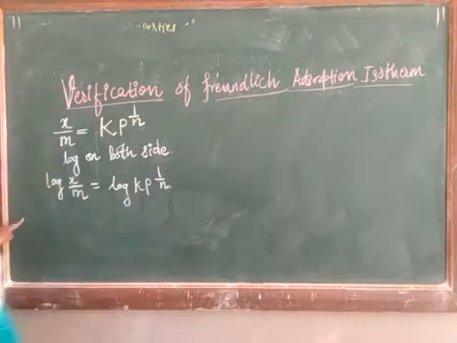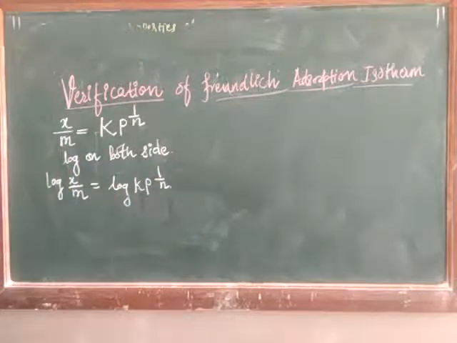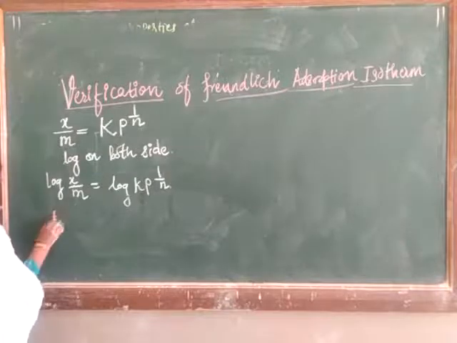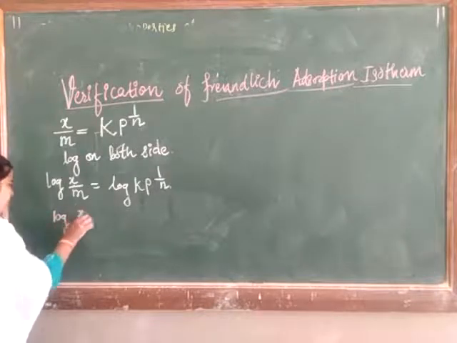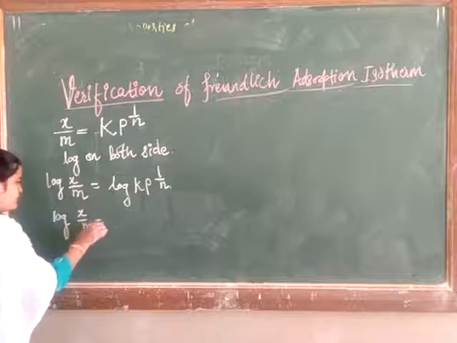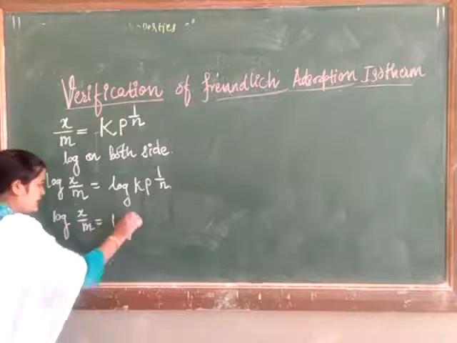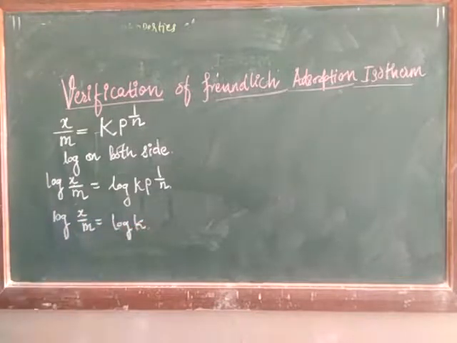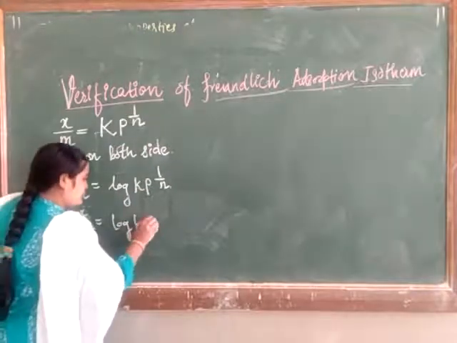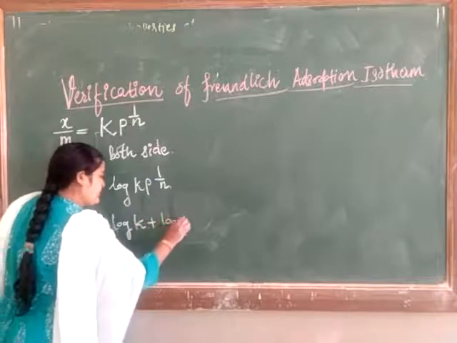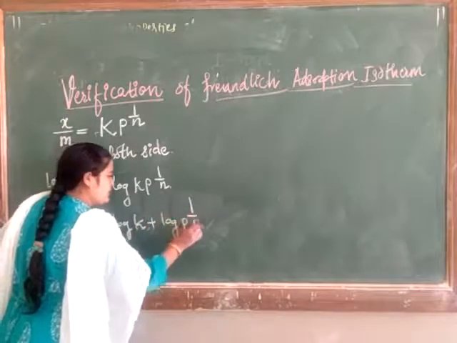After solving this logarithm, we get log of x upon m is equal to log k plus log p raised to 1 upon n.